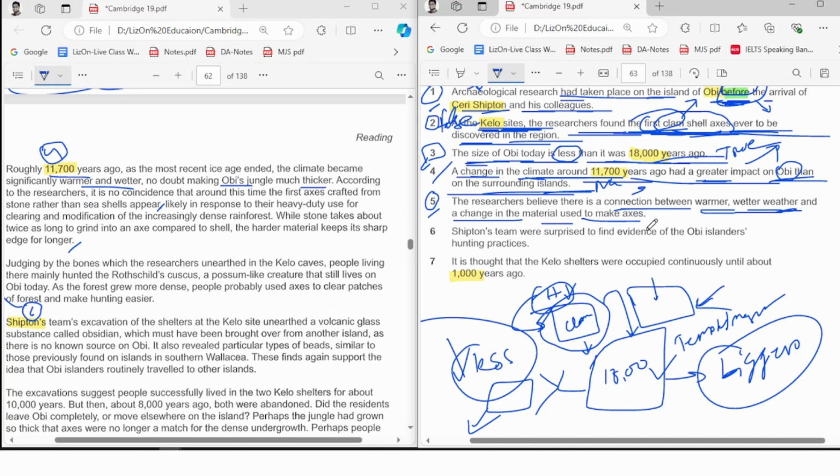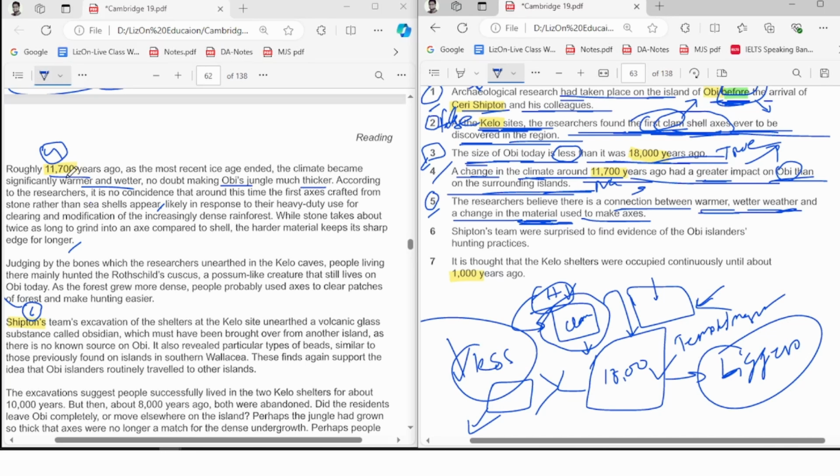So you need to find that they used some material. Look at this, try to understand. They have tried to use some material to make axes. What do you cut down wood with? Axes. So they have used some material to make axes. They're saying there is a connection between the weather and the material you choose. Does it depend on the weather? Was the material of the axes changed because of the warmer and wetter weather?